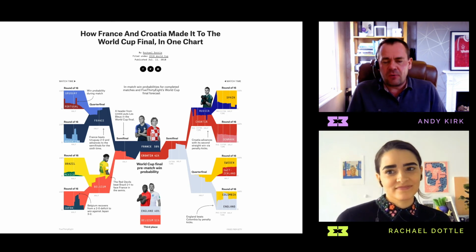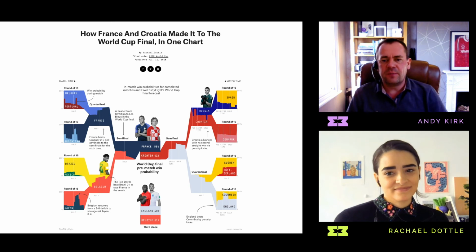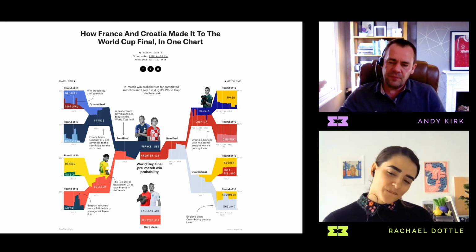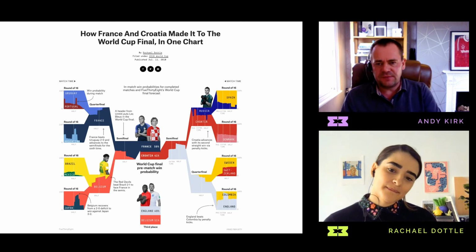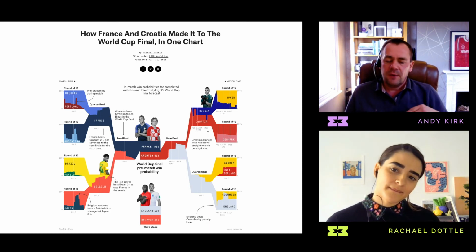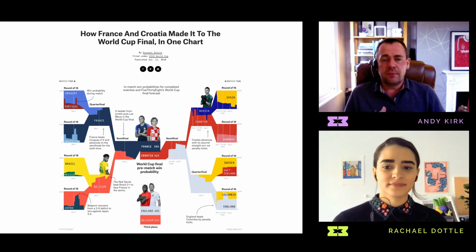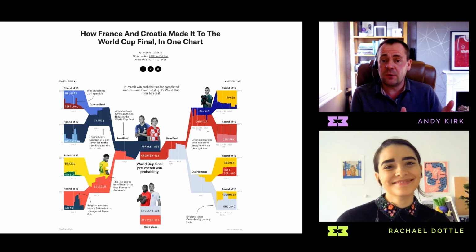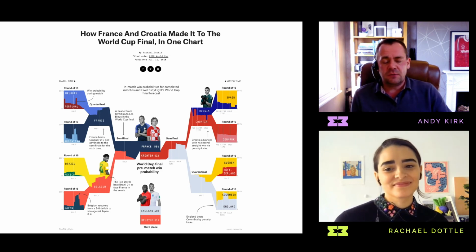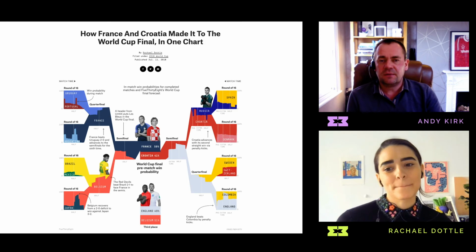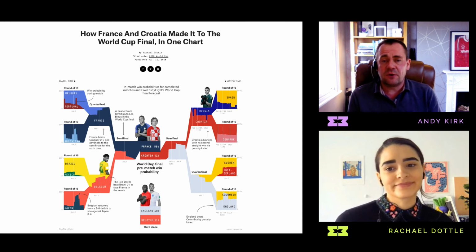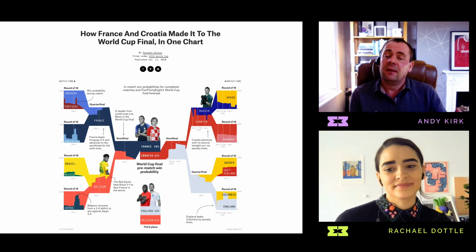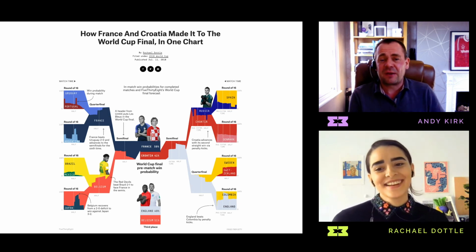We've spoken about the layout of the bracket as the architecture of the whole piece, with the match time left to right on the left, and right to left on the right. One thing we've not spoken about is the mobile equivalent layout, and on mobile there's obviously a narrower space to work in. Can you talk about how you modified this for mobile, and is it a 538 house style that the desktop version is the best version and then the mobile is the compromise? Is that how you reconcile those things?